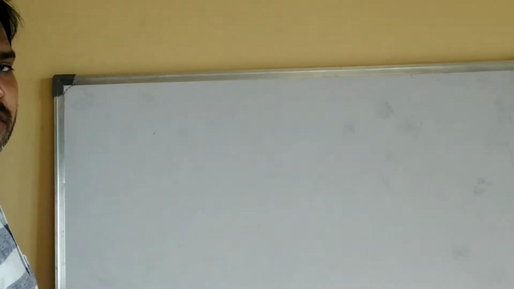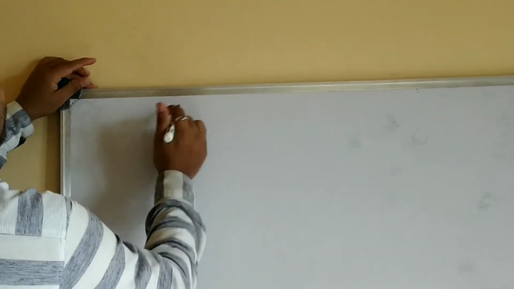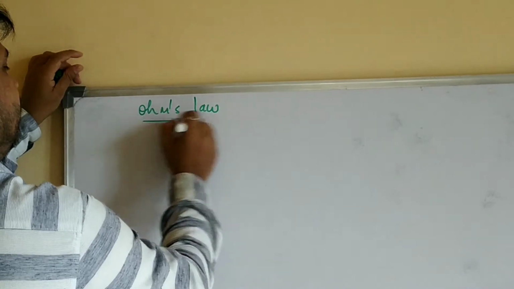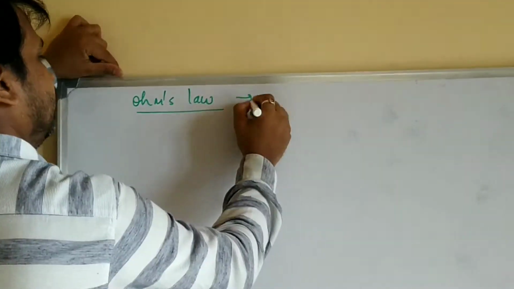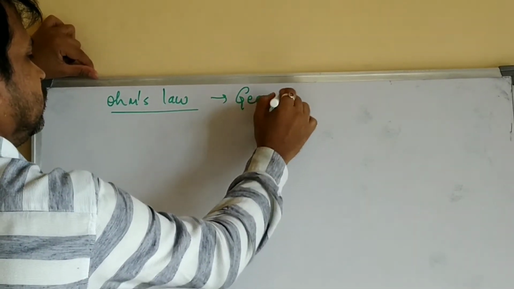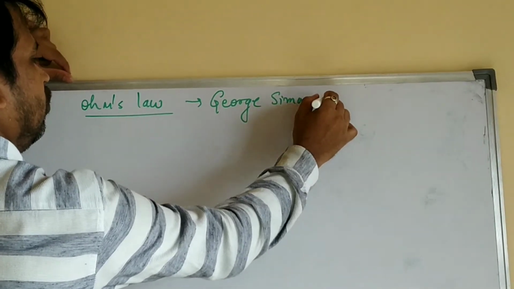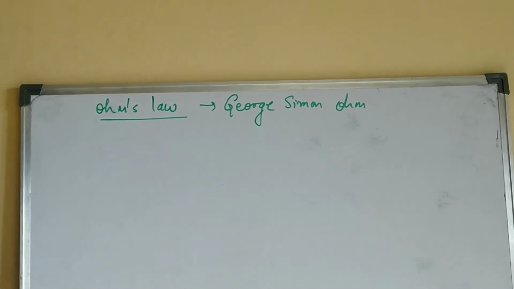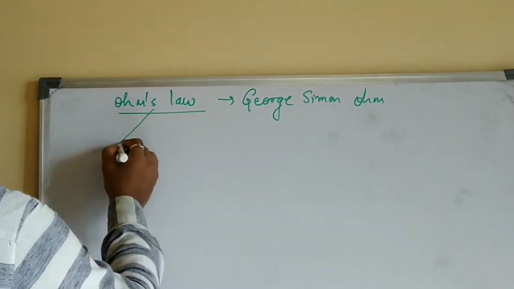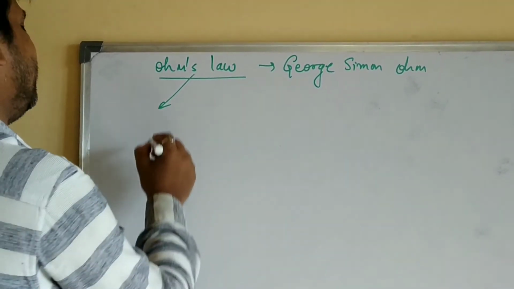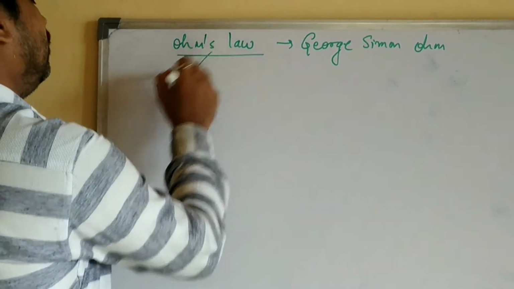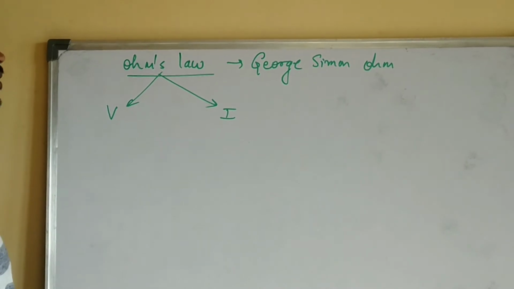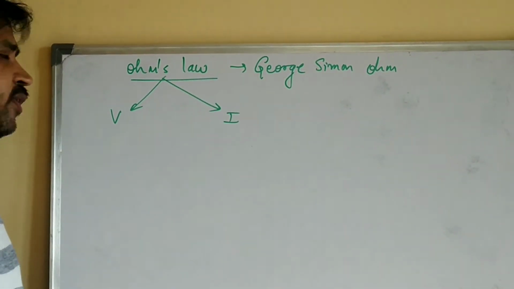So moving to the next concept, that is the very popular Ohm's law. This Ohm's law is given by George Simon Ohm. George Simon Ohm proposed Ohm's law, and this law gives the relationship between voltage or the potential difference and the current flowing through the circuit or the conductor.